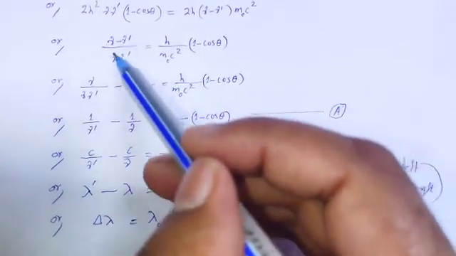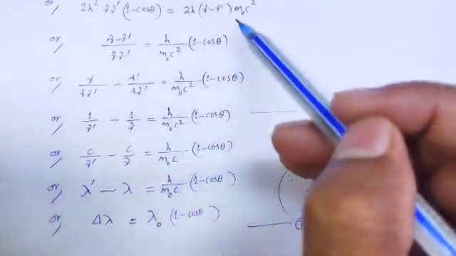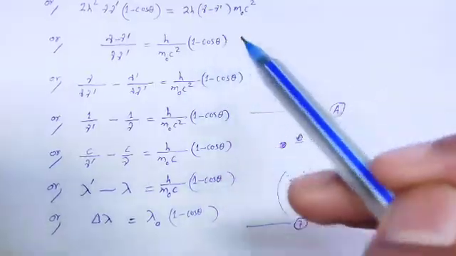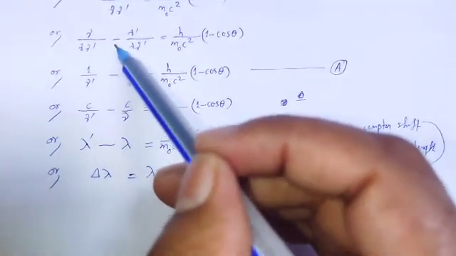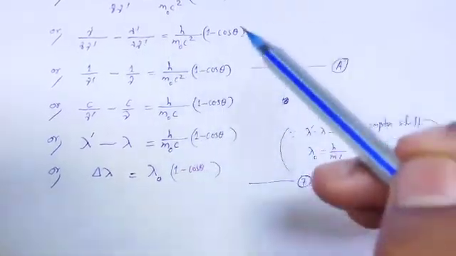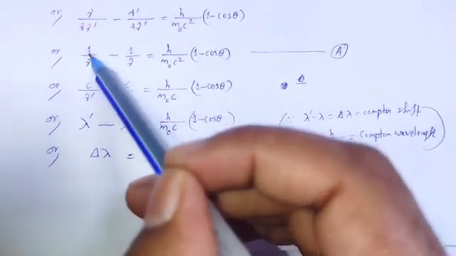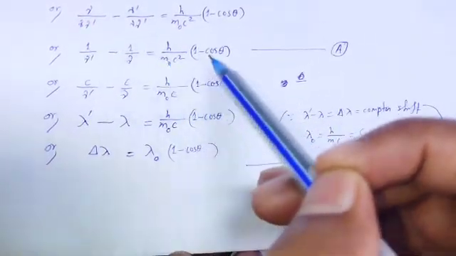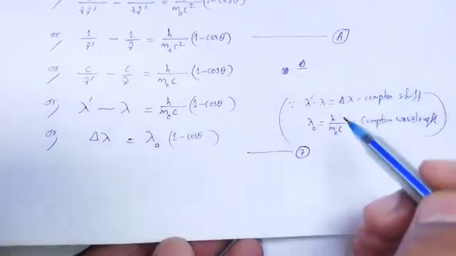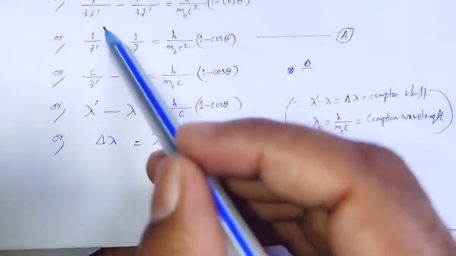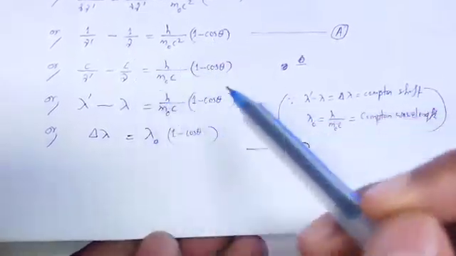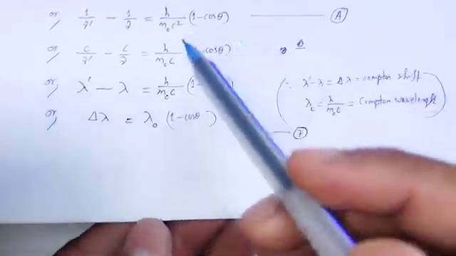So nu minus nu dash divided by nu nu dash is equal to h divided by m naught c square times 1 minus cos theta. Individual terms, nu divided by nu nu dash minus nu dash divided by nu nu dash. Nu cancelled out, so 1 by nu dash minus 1 by nu. The relation between frequency and wavelength is to be used.